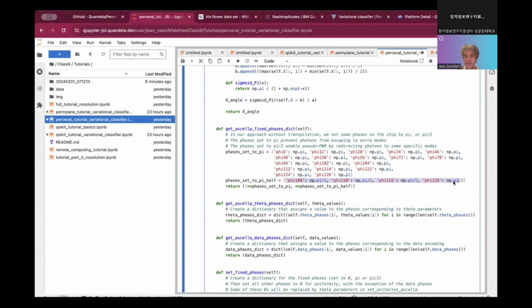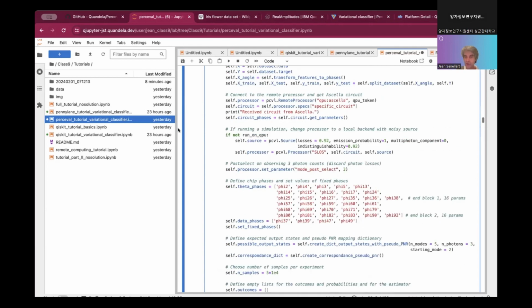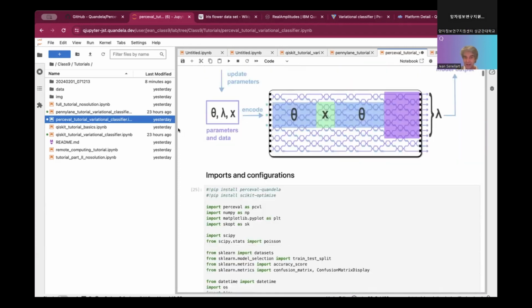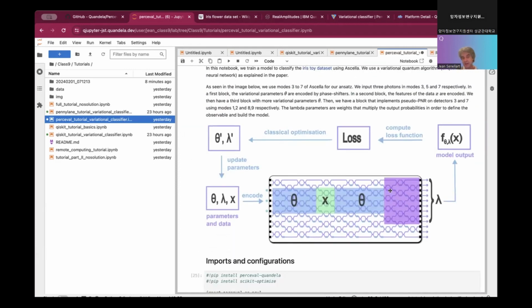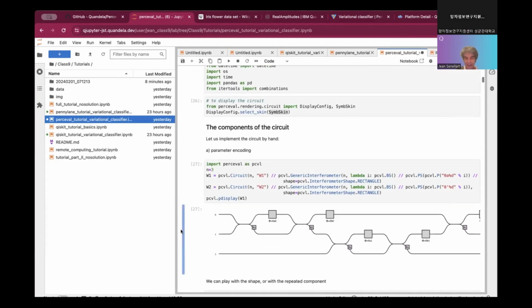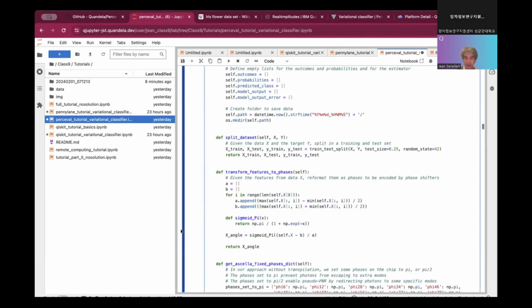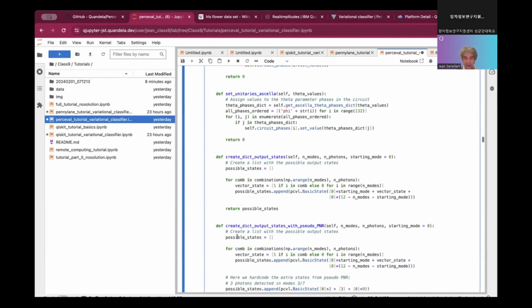That means that they will be acting as pseudo-planar, and this is to implement what they have made here, this area. So they will be using all these modes here as photon detection, while they have only 3 photons in the output. So here they have implemented pseudo-planar manually. Okay, so this is this ugly part of the code here, fixed phase.